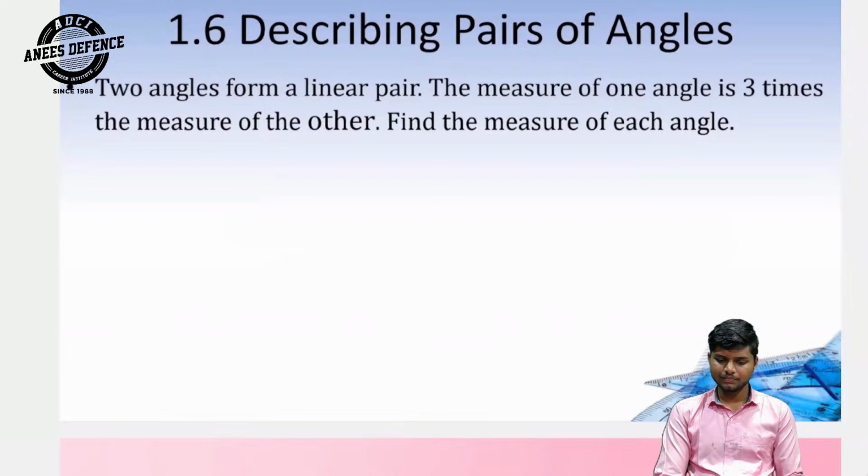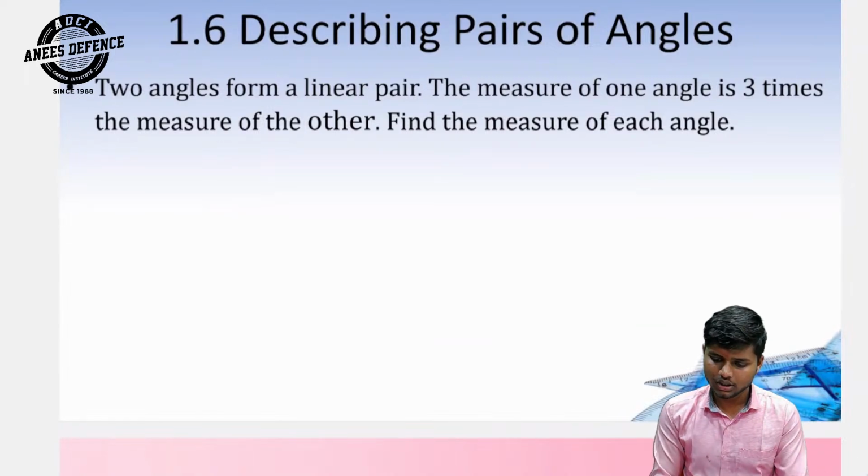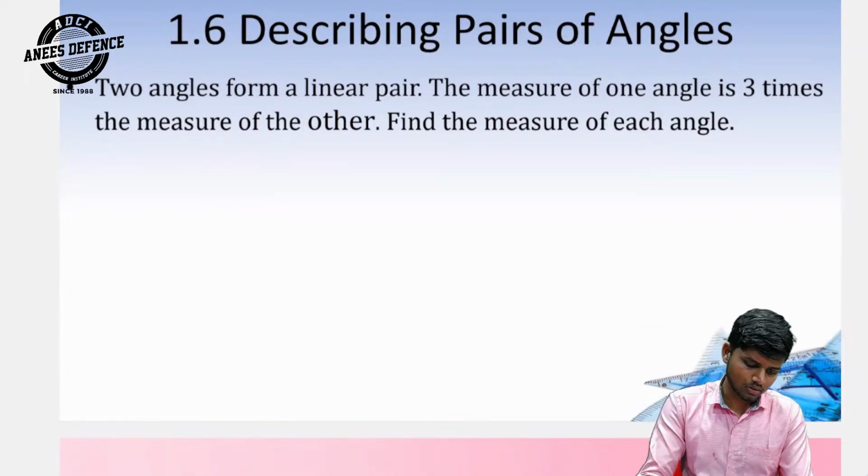And this example: two angles form a linear pair. The measure of one angle is 3 times the measure of the other. Find the measure of each angle. Okay, we will start.